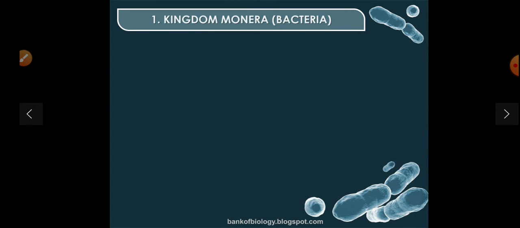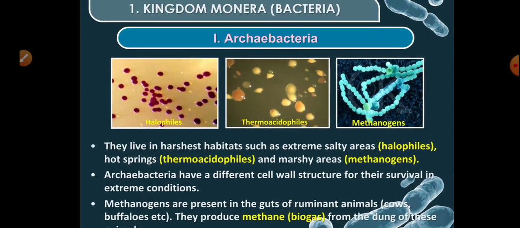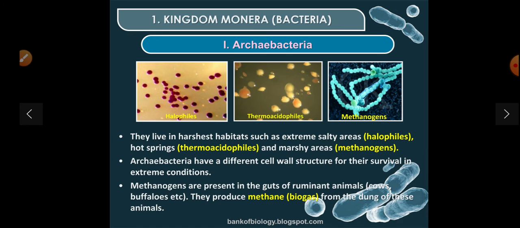Next is archaebacteria. They live in harsh habitats such as extremely salty areas. Halophiles are in areas which contain a high amount of salt.